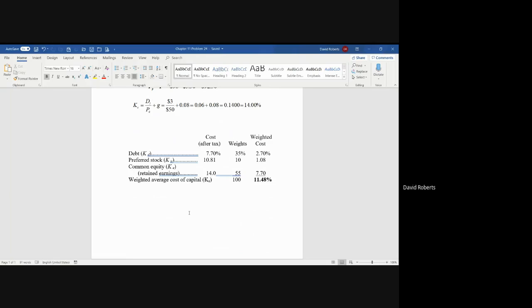If the rate of return is above 11.48%, they should accept, but you still have to consider risk. If the project is more risky or less risky than average, this is just based on average levels of risk. And that's how you would calculate a corporate cost of capital. They will use that as their discount rate when they are calculating present value of their future cash flows.